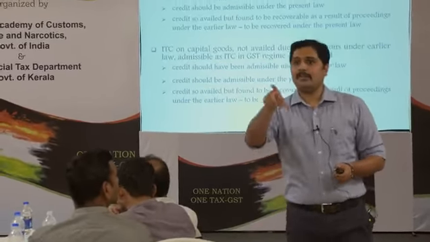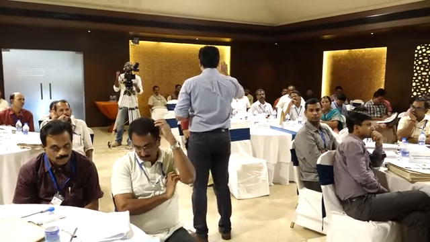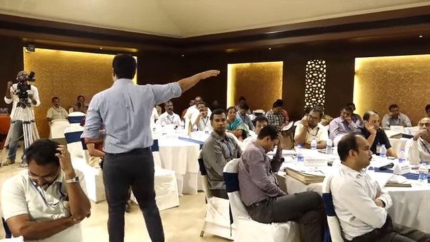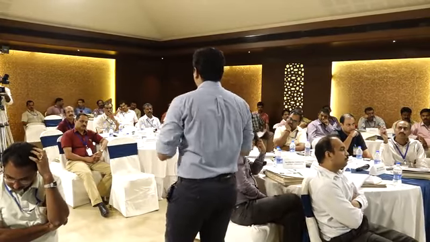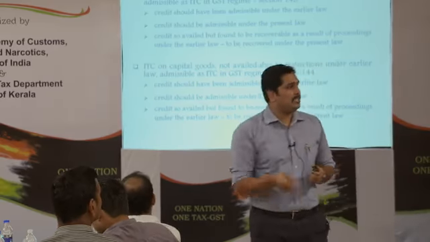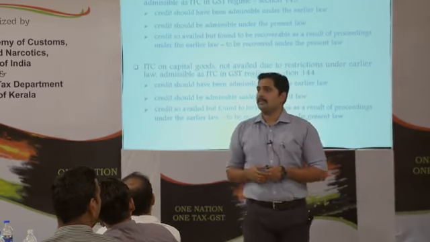Because mainly it will be verified, it should have been verified long back, na? That particular credit would have been verified long back. See, even in the electronic credit ledger, there will be check boxes, whether you would like to avail this credit or not. That's how it will come. Electronic cash, that's what in returns will be explained in detail by Ritvik sir. You have to go and check whether you are availing this credit or not. It will automatically be populated in your account. But you may think that it is not eligible input for me or eligible input service for me or eligible capital good for me. You can always go and deselect it.